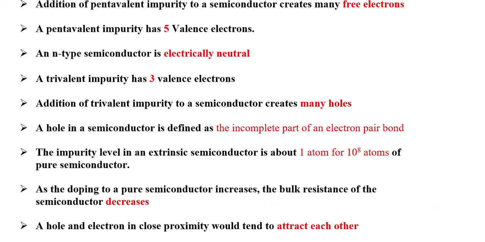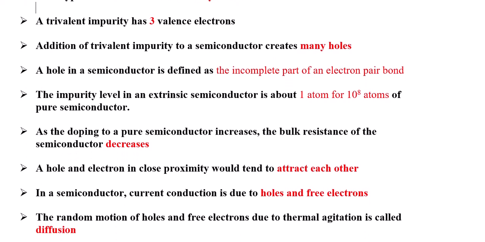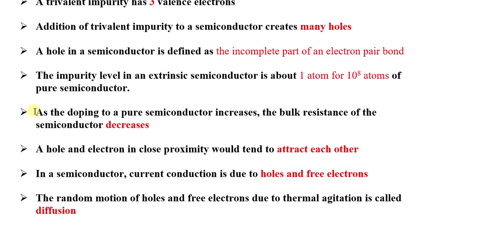Next one is, as the doping increases. What is doping? Doping means addition of impurities, either trivalent or pentavalent. As the doping to a pure semiconductor increases, meaning we are increasing the number of impurities, the bulk resistance of the semiconductor definitely decreases, because once we add impurities, an additional number of holes or electrons will be created. Hence the resistance decreases, that means conduction starts.